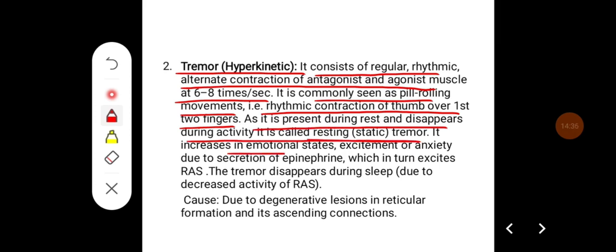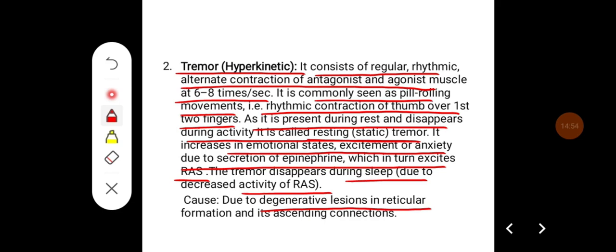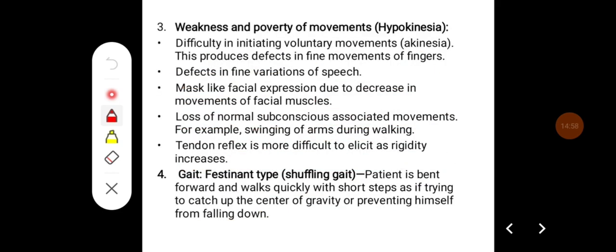It increases in emotional states, excitement or anxiety due to the secretion of epinephrine, which in turn excites the reticular activating system. The tremor disappears during sleep due to the decreased activity of the reticular activating system. The cause here for tremor is degenerative lesions in the reticular formation and in ascending connections.